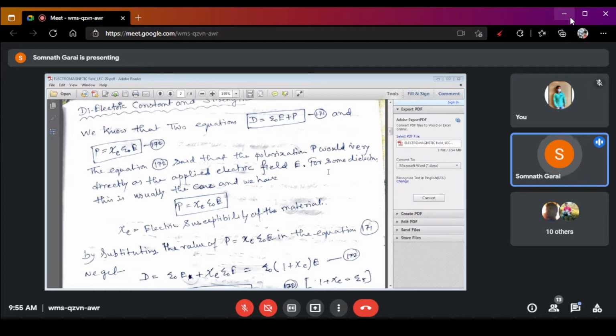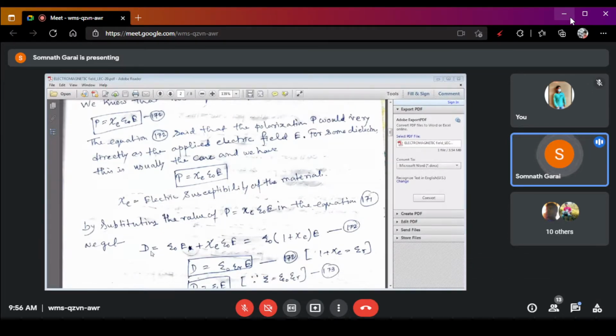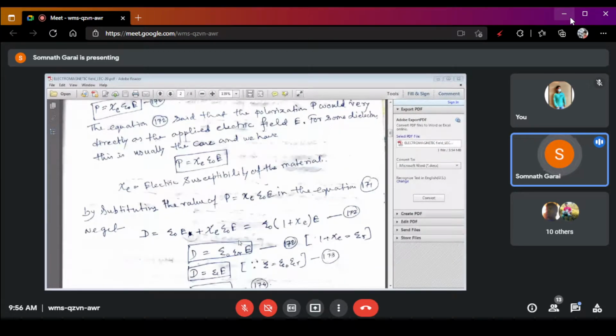Now, these two equations we analyze further. If we put the value of P, that means Xc epsilon naught E, in equation 171, then equation 171 is modified to D is equal to epsilon naught into E, put the value of P here, plus Xc into epsilon naught into E. Now, if we take E and epsilon naught common, then equation number 171 is modified to another equation.